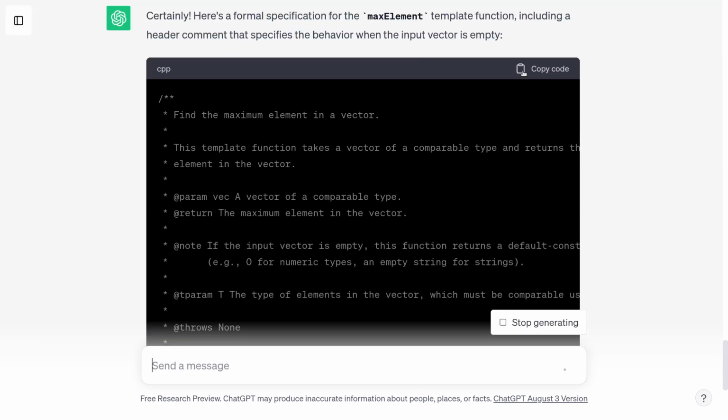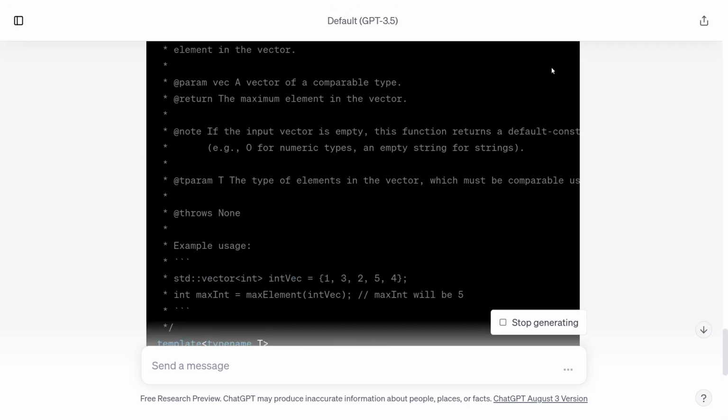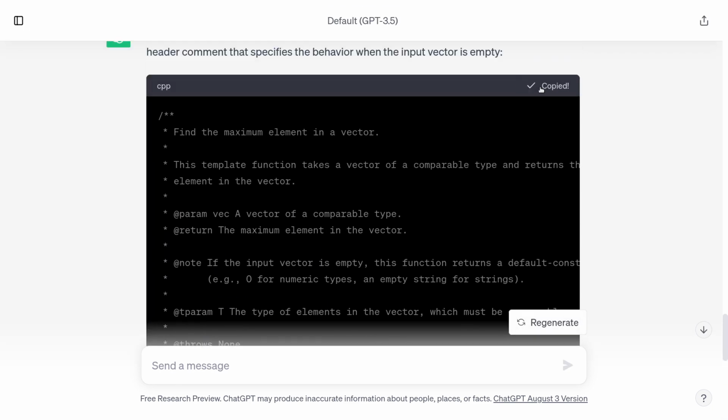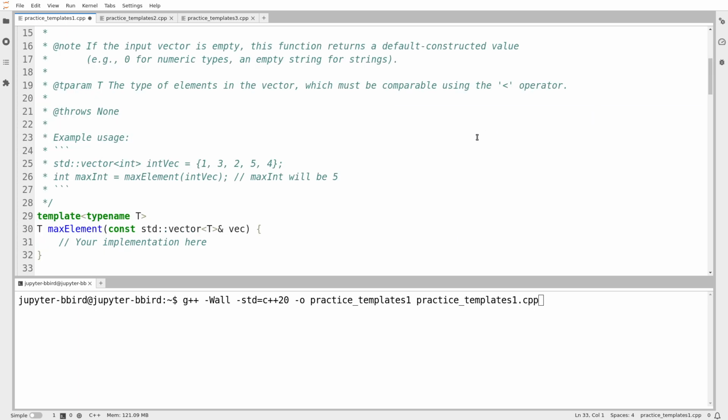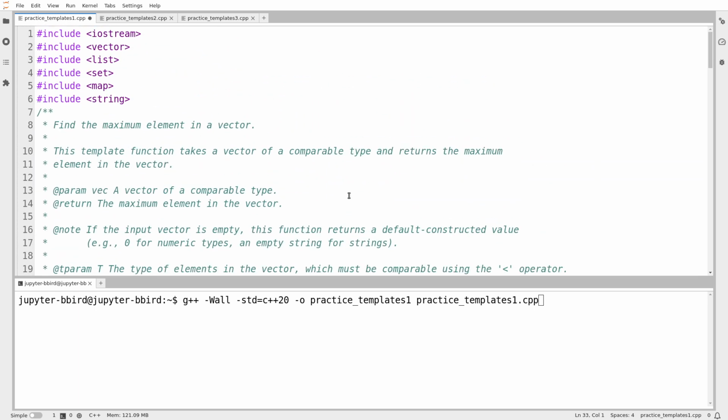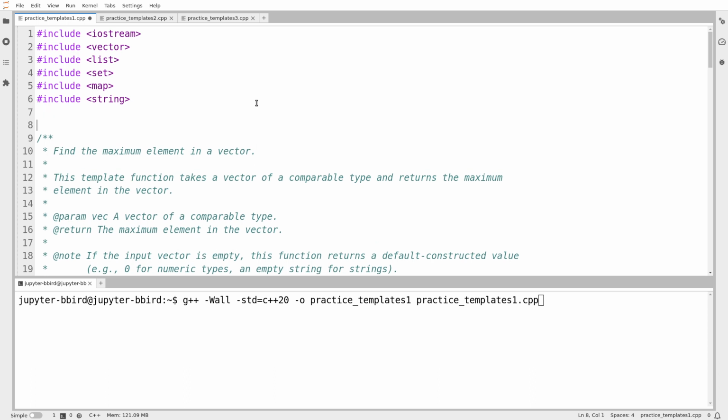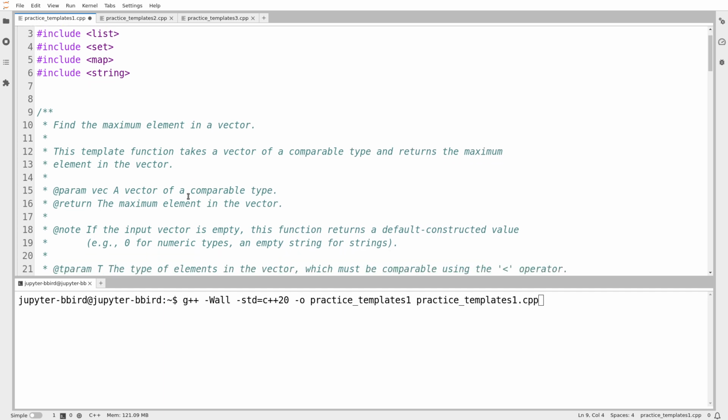Here's a formal specification. We'll click the copy button. We'll see if we can grab it before it scrolls back down, and then we'll paste it in. All right, so what I wanted to say is basically either throw an exception or something when the vector is empty, because you can't find the maximum element of a vector with 0 things.